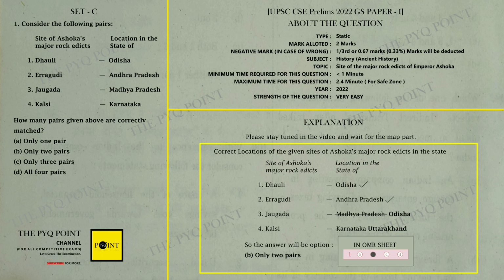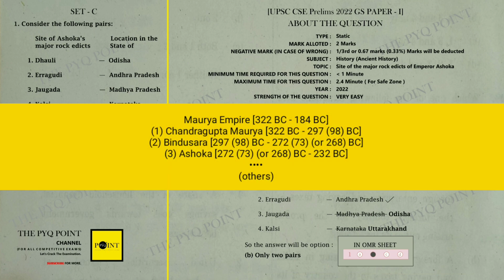Most of the questions that come about Emperor Ashoka, the ruler of Maurya Empire, are asked from his rock edicts, pillar inscriptions and cave inscriptions, that is, where they have been found, in which districts or states they come, and what things have been described in their inscriptions. Apart from this, a lot of questions are also asked about which topics have been talked about in these inscriptions.